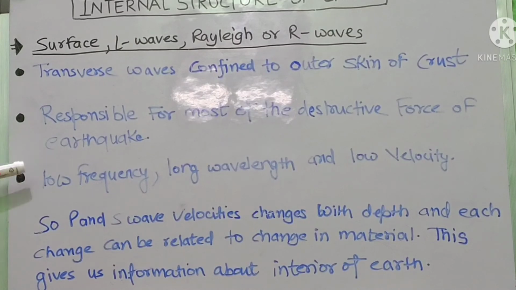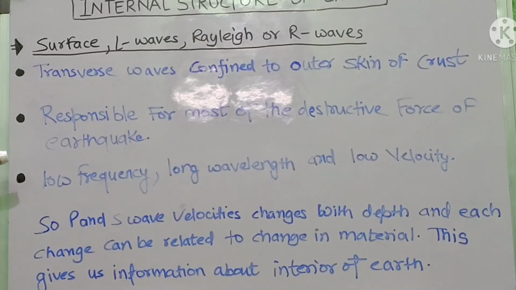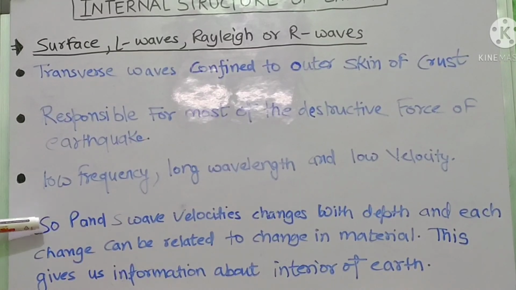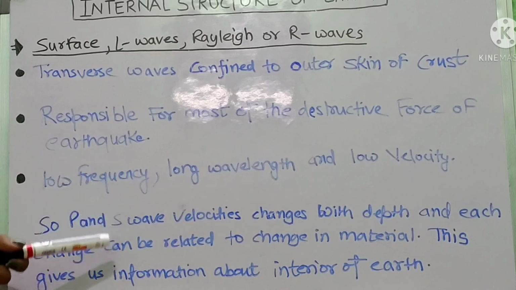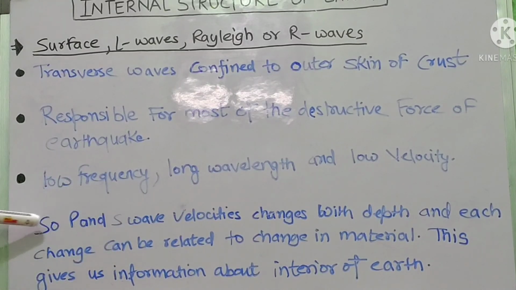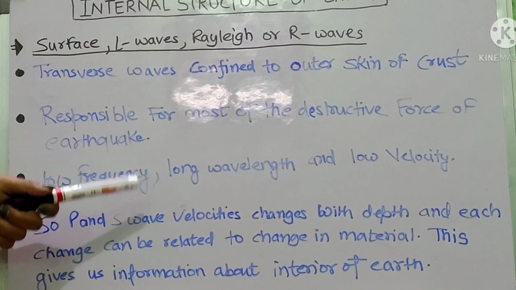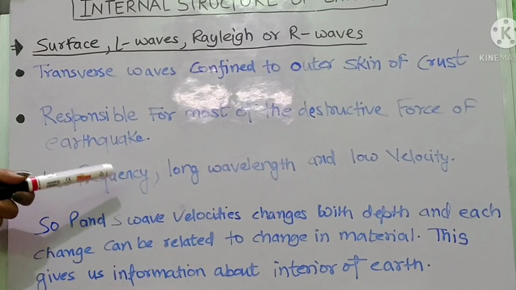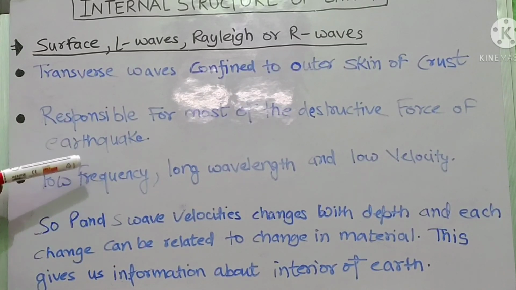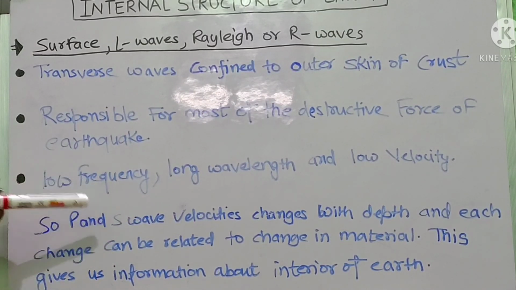The third point is that they have low frequency, long wavelength and low velocity. So we have read about all three waves: the surface waves, longitudinal waves and transverse waves. Now, P and S wave velocity changes with depth, and each change can be related to a change in the material, and this gives us information about the interior of Earth. As the P and S waves go inside the interior of the Earth, because there is a change in the interior, the velocity changes. So that's why they give us information about the interior of the Earth.